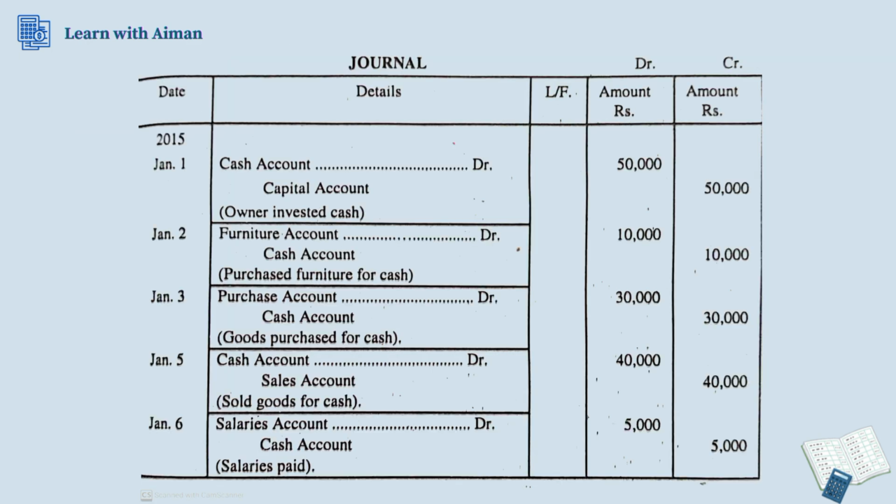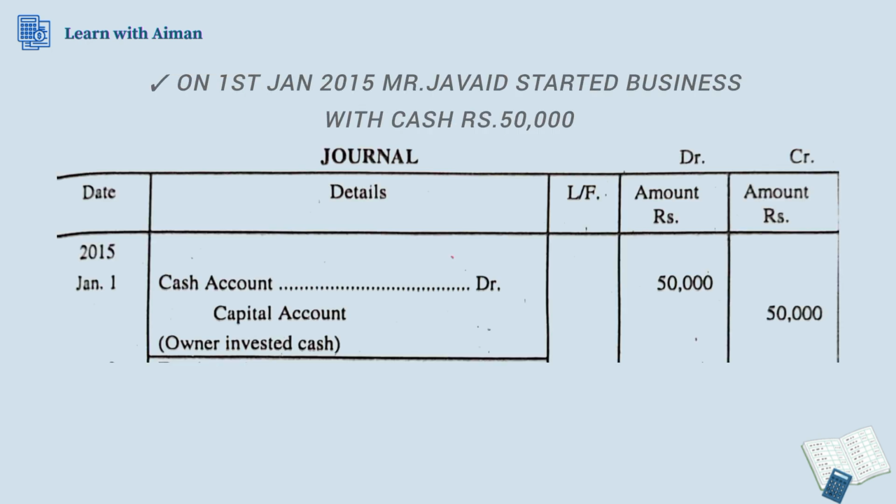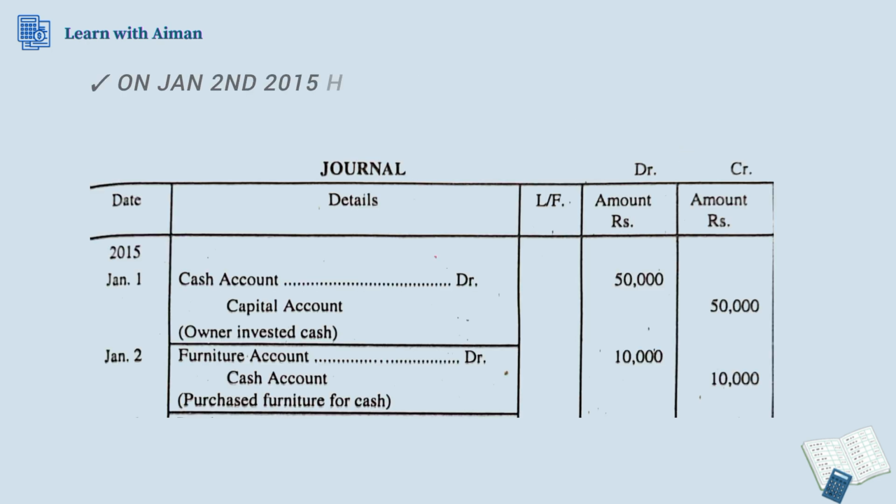First, we have to prepare our journal. Let's have a quick look at the journal because I explained the journal entries in detail in my previous video. You can go and check that video, but let's have a quick look. First transaction, cash account debit and capital account credit with rupees 50,000, being owner invested capital. Next transaction, furniture account debit, cash account credit, being furniture purchased for cash of rupees 10,000.